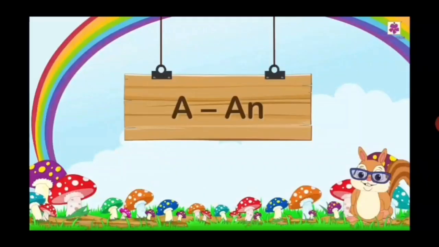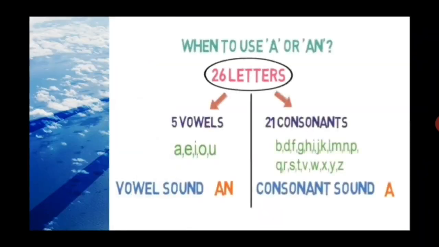Yes, we have 3 articles, but in this video, we are going to discuss specifically a and an. These 2 articles. So let's start. As I was saying, we have 26 letters in the English language. Letters means alphabet. And 5 are vowels and 21 are consonants.